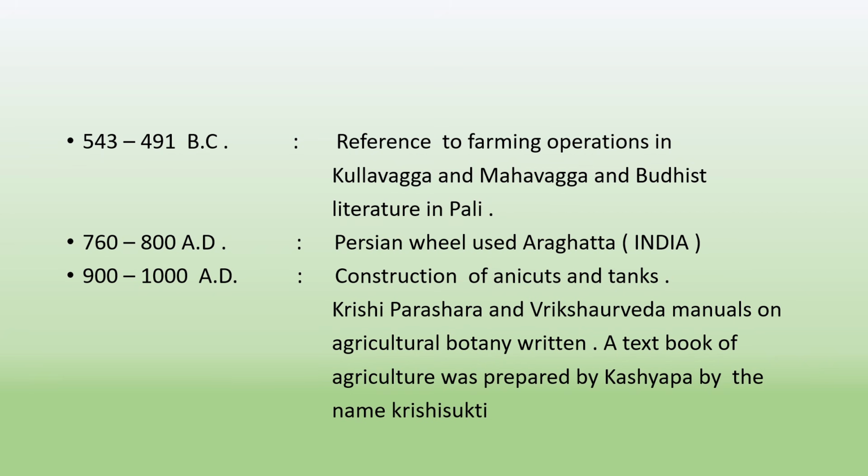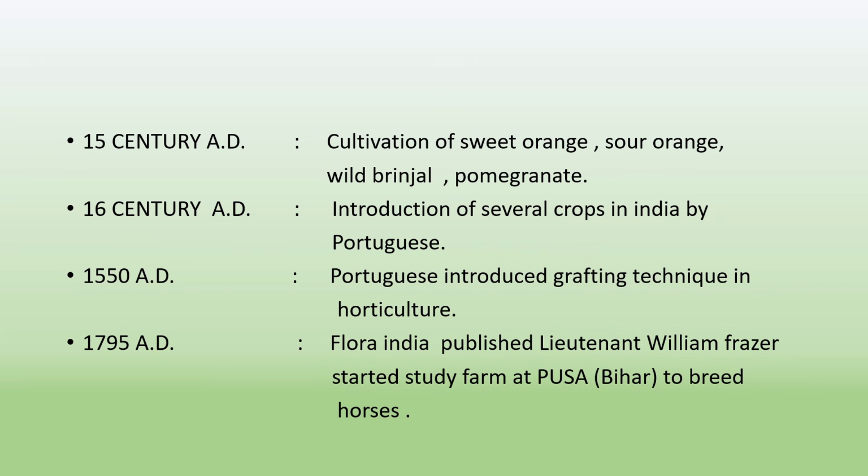In 900 to 1000 AD, construction of ancient tanks occurred, and Krishi Parashara and Vriksha Ayurveda, manuals on agriculture and botany, were written. A textbook on agriculture was prepared by Kashyapa by the name Krishi Sukti. 15th century AD, cultivation of sweet orange, sour orange, wild brinjal, pomegranate started.